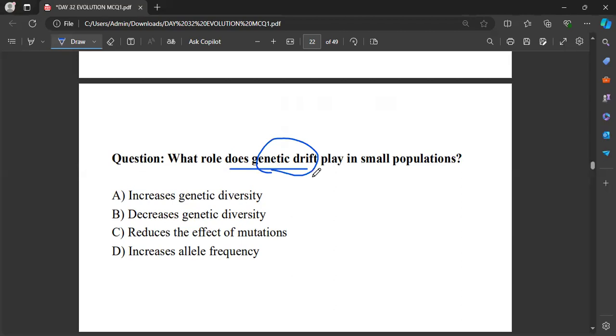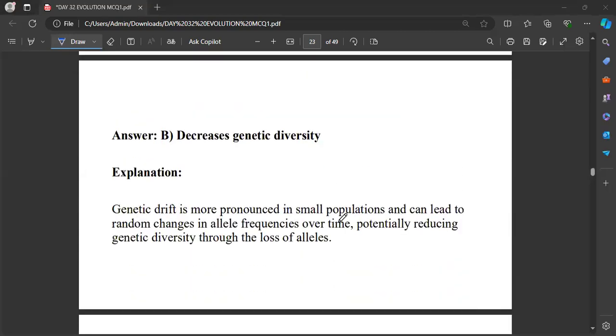Genetic drift in a smaller population, whether it increases or decreases diversity, you can answer if you listened to the class correctly. That will be decreasing the genetic diversity. It is more pronounced in the smaller population and leads to random change in the allele frequencies over time, so it potentially reduces the genetic diversity through the loss of alleles.